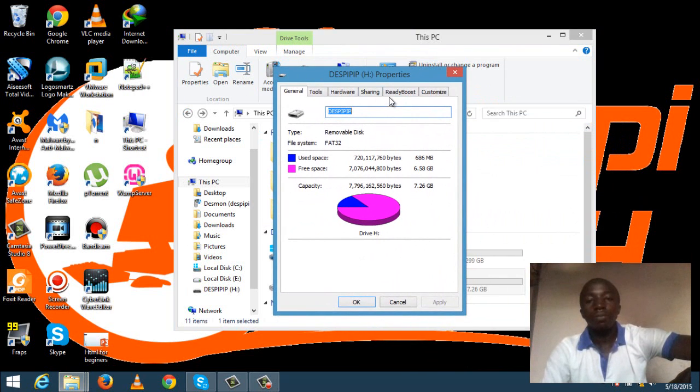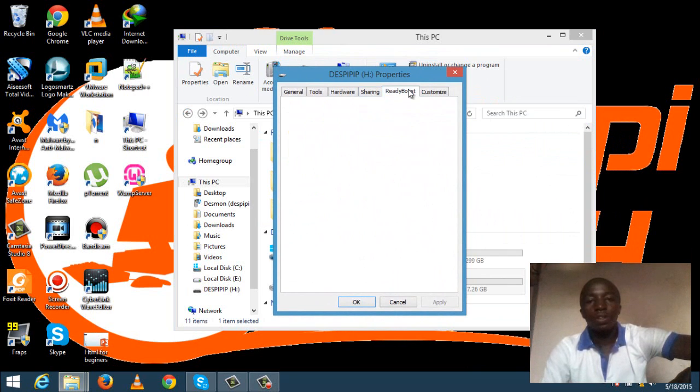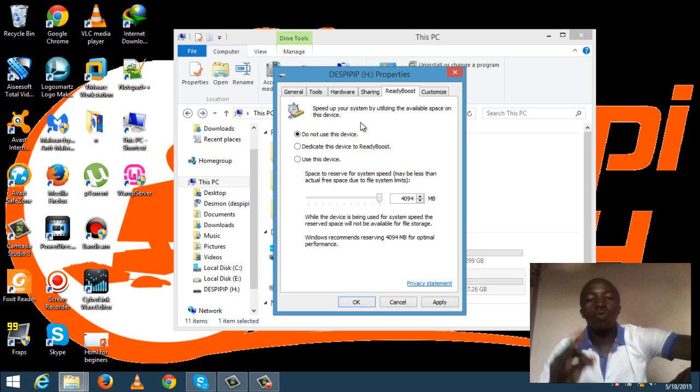Then come here and click ReadyBoost on this bar up here, and in ReadyBoost you find 3 options. The first option says do not use this device. As you can see, it's very clear here. Taking this option, you won't be able to dedicate this device to ReadyBoost.